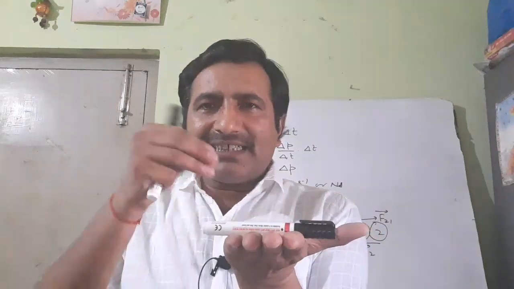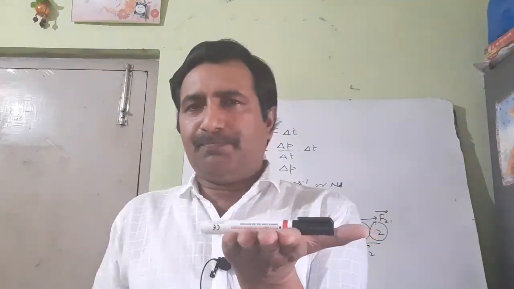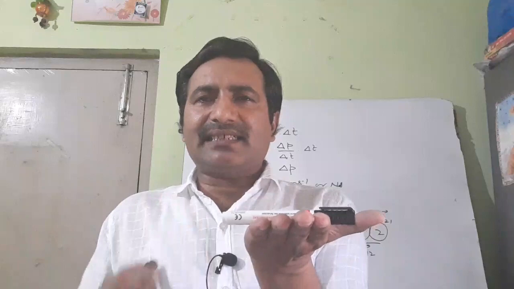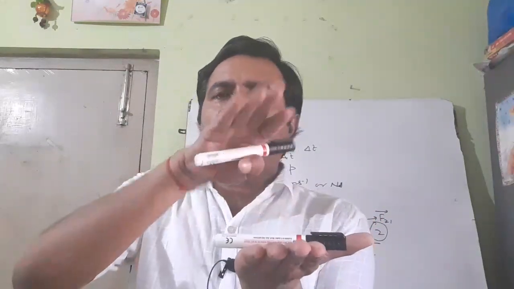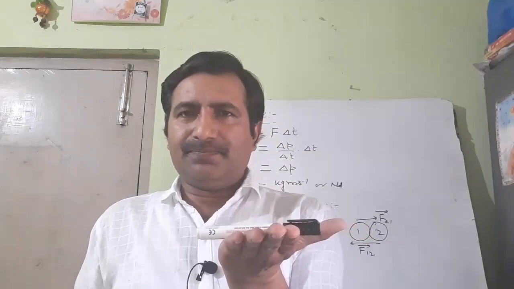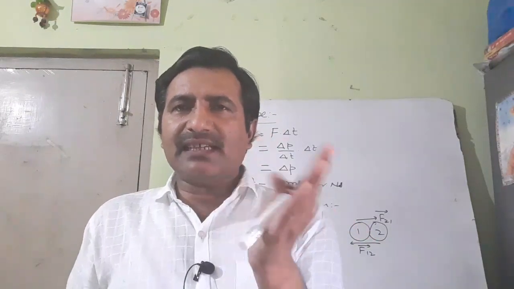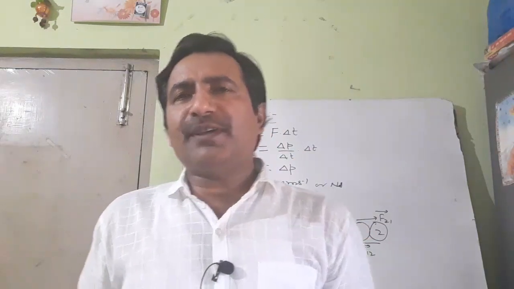Suppose I have kept this marker on my hand. The marker is applying a force on my palm, and that is taken as action. The palm is applying a force on the marker in the upward direction, and that is called reaction. Got it? Action and reaction are always found in pairs. So this is the third law of motion.